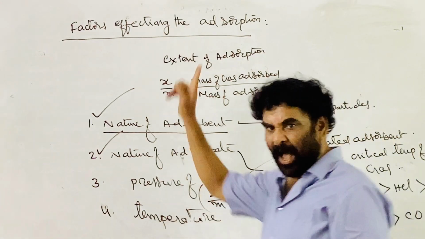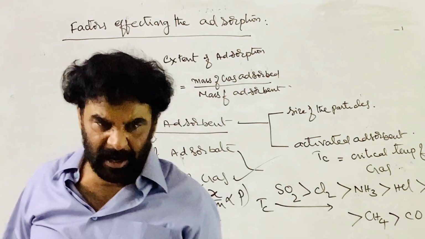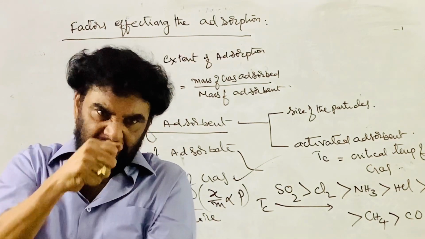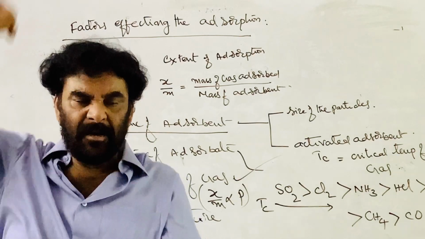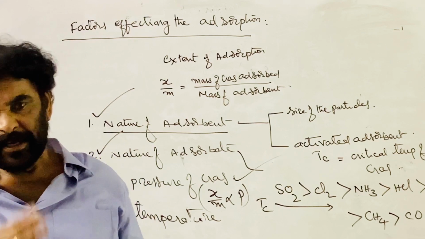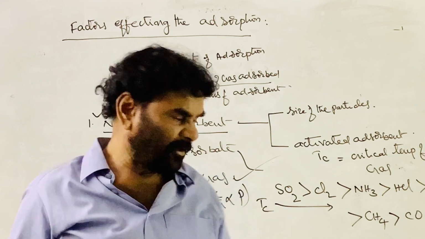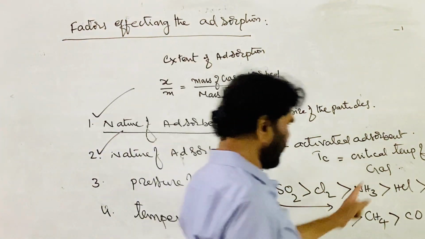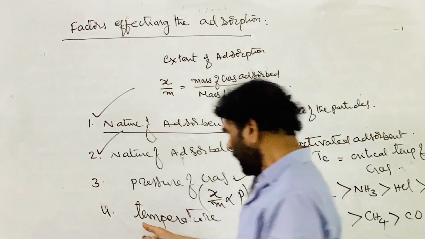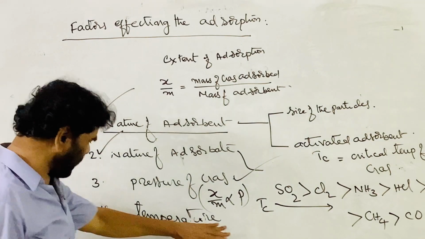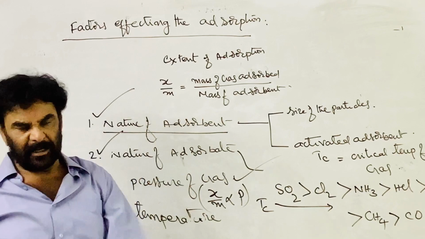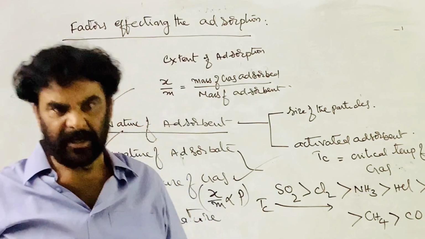Therefore, as you increase the temperature, the molecules held on the surface of the adsorbent get sufficient energy, break the bond and come out of the surface. The extent of adsorption decreases. So as the temperature increases, the extent of adsorption decreases, whether it is physical adsorption or chemical adsorption.